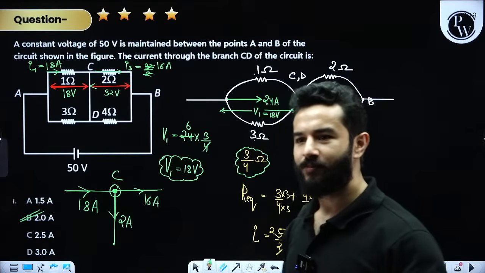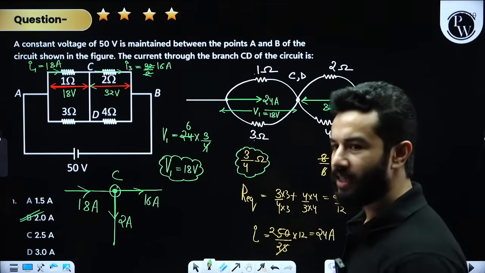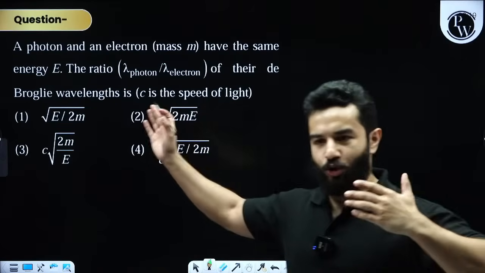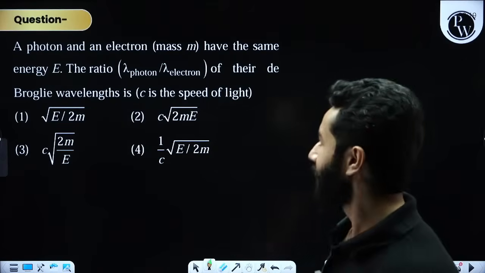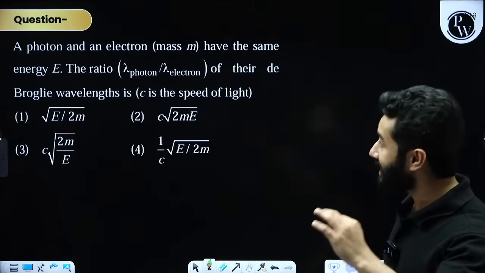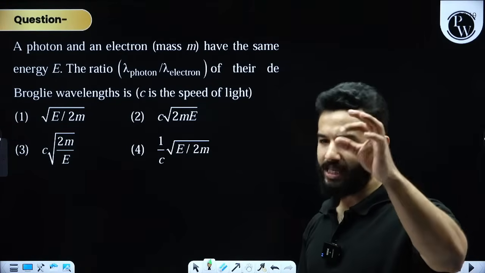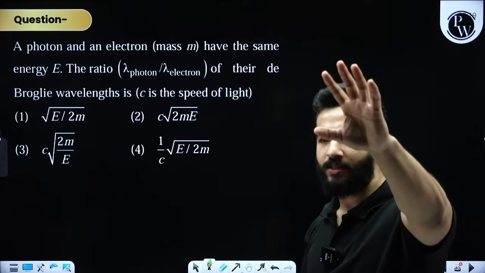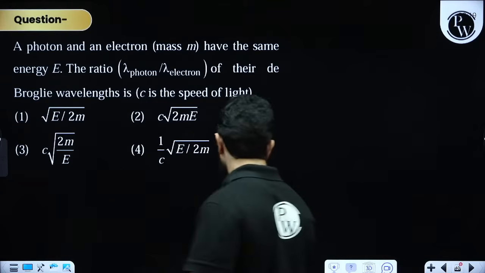Done? Clear? All right. And now I'm moving on to the next one. Next question, dosto. Next question. A photon and an electron have the same energy E. Easy problem. Easy problem. Mahira, clear ho gaya? Everything's clear, dear. Can I move on to the next one, right?